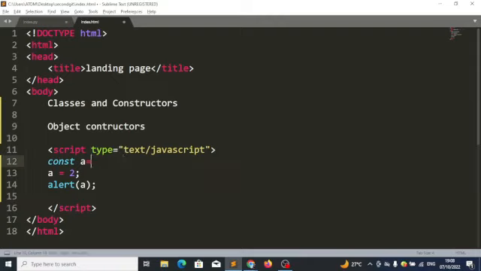But if you have it like this, you can't change the value inside it again. This will throw back an error. If you want it to be undefined, you can write a equals undefined. Changing it will still throw back an error. So it means the value of a will always be undefined. It's not going to change again to something else. So you can't change the value of a constant. Once you have this, it has to be undefined at all times. And I think if you run this code in Visual Studio Code, it will even underline this line.